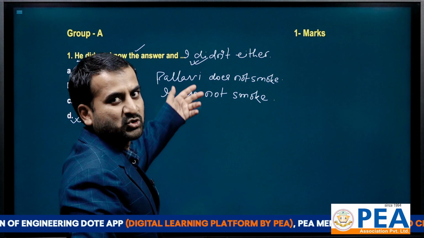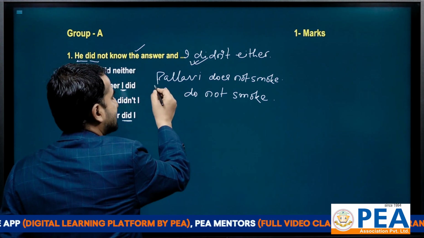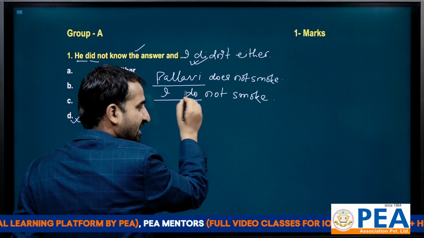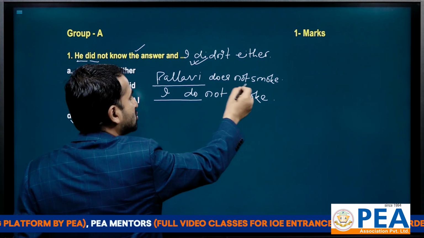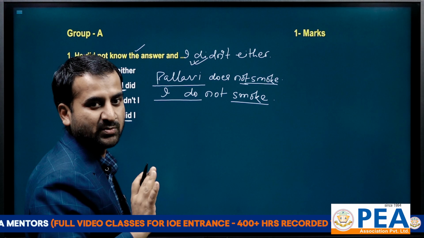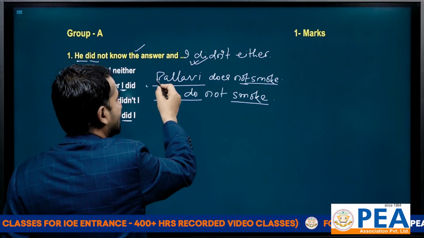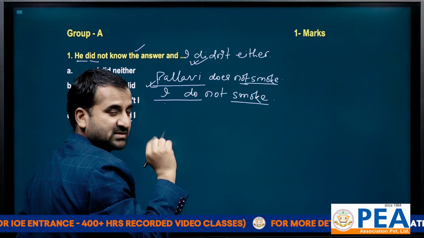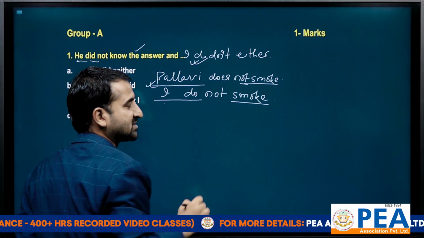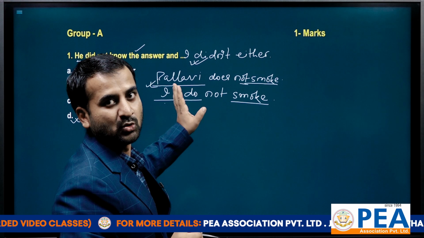See, what we have to see in affirmative and negative agreements, both sentences should be in the same tense and both should talk about the same function. Here both the sentences are in simple present tense, and both are talking about the same action, which is smoking, whether both of them do not smoke.